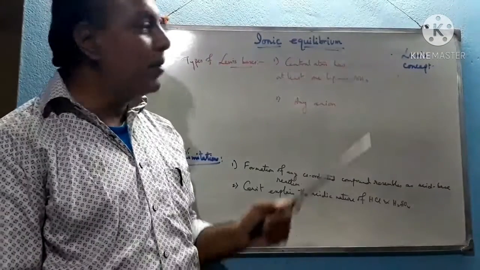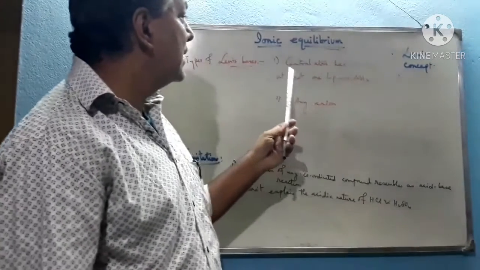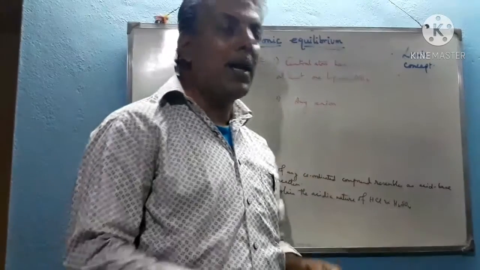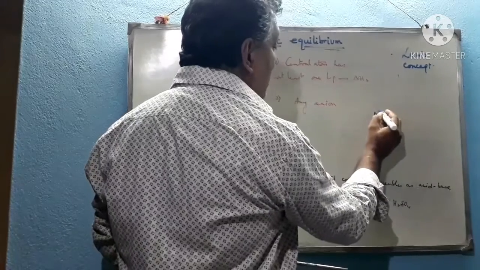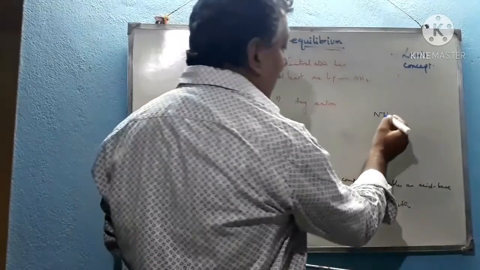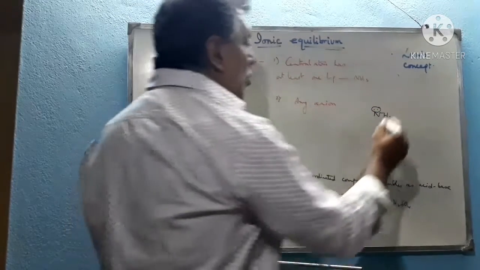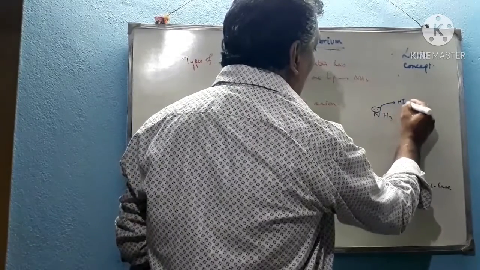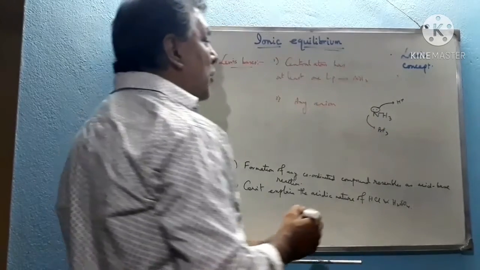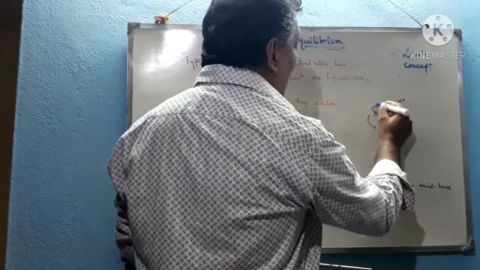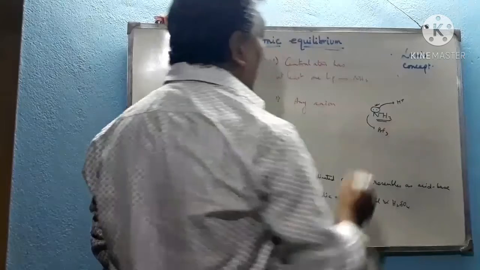Now I am discussing the Lewis base, the types of Lewis bases. First, the central atom has at least one lone pair, like ammonia. In the NH3 molecule, nitrogen has 5 electrons in its valence shell, 3 electrons are shared with 3 hydrogen atoms, and a pair of electrons is present over the nitrogen atom, which it can donate to accept H plus or to form a coordinate bond with BF3, and so on. Such a molecule which has at least one lone pair over the central atom can act as a Lewis base. So ammonia is a Lewis base.